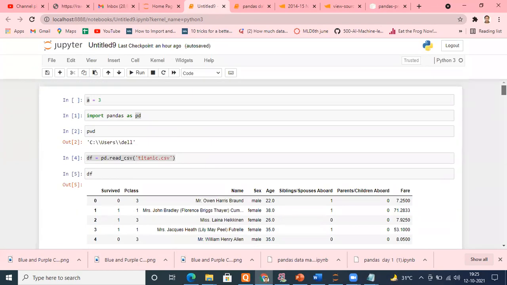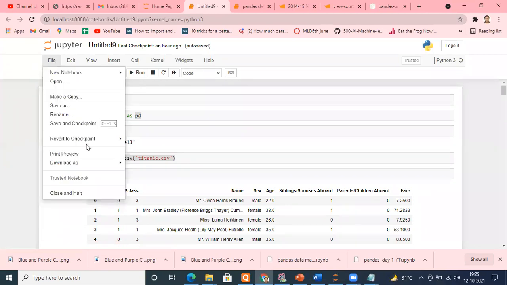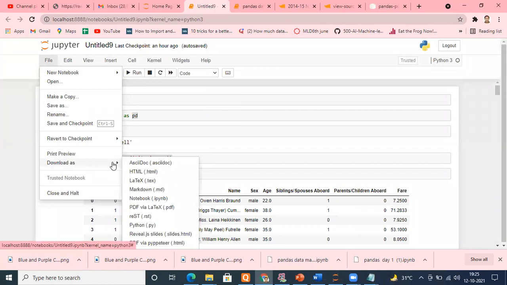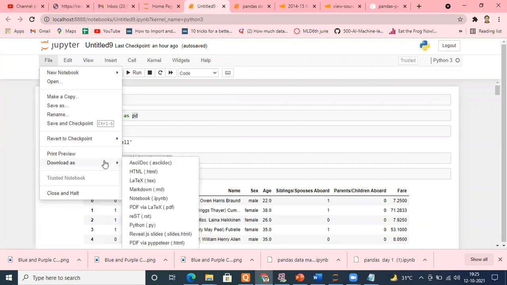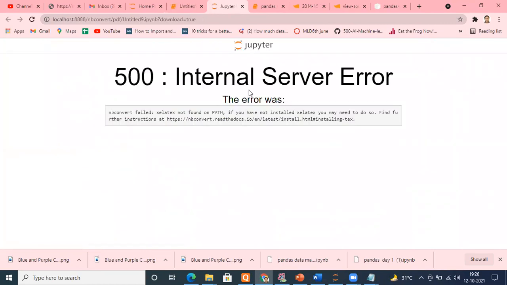Right? We can make a PDF of this that we did. How? Go here. In my system, I don't know why it is not converting it to the PDF, but how can we do that? Very simple thing. If we are engineers, we can't fall behind, right? I'll try to show you. If I try to convert it into the PDF, it will throw me an error. Let me run that. See, I get an internal server error.